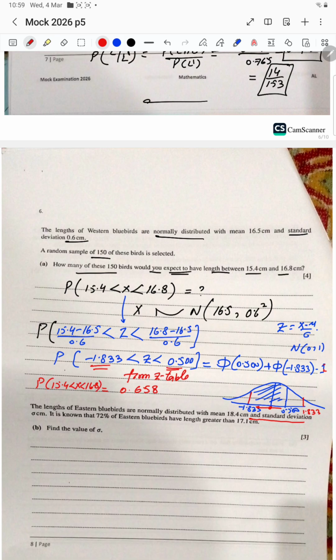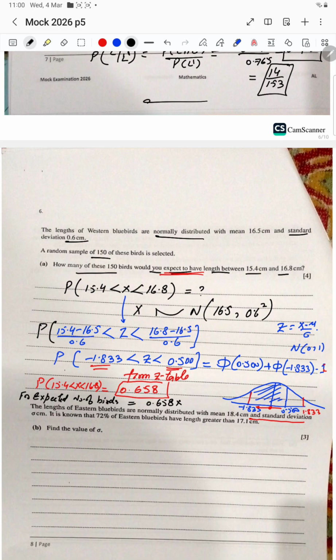But this is not my final answer. Reason: here he says how many of 150 birds would you expect to have? We need to find the expectation here. For the expected number of birds in this range, we need to multiply this probability with N, which is 150.